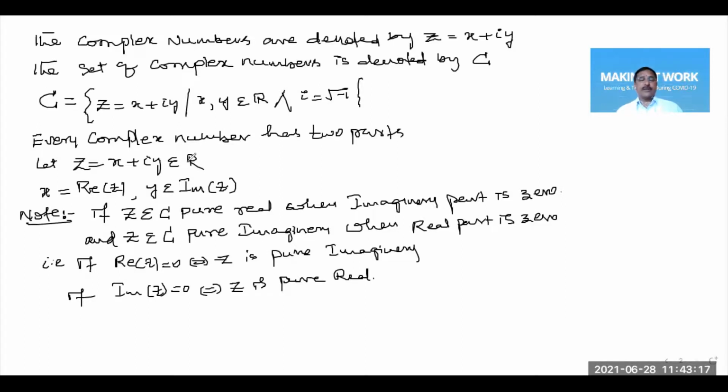So these are the basic concepts and definitions of a complex number. Now we will get into the properties of complex numbers. Because it is a new set of numbers, when a new set of numbers is invented, we have to compare it with the existing real numbers: what are the differences between real numbers and complex numbers, and whether all the properties of real numbers will be satisfied in the set of complex numbers or not.